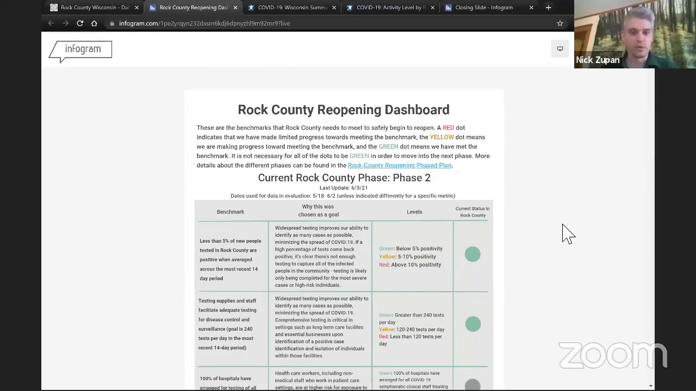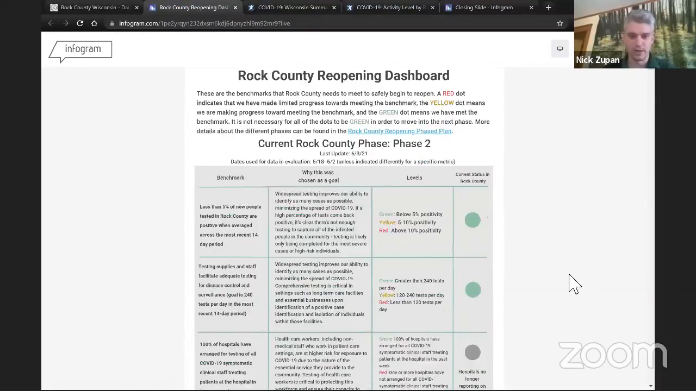When you open up the report, the first couple pages provide an overview of the metrics. We're using a stoplight system of red, yellow, and green. Green indicating that the metrics are doing well. Yellow meaning that we should be a little bit cautious, and red means that things are not looking good in the county based on the data.